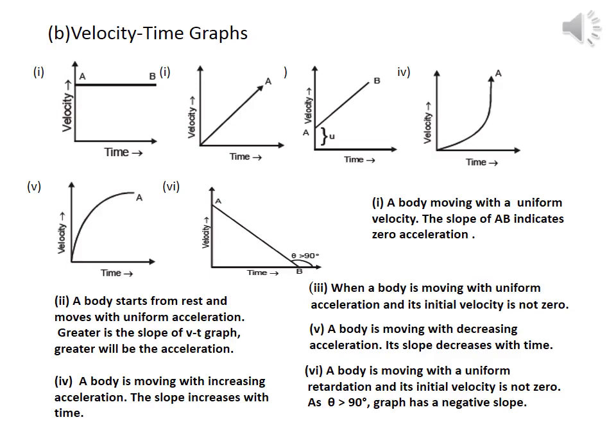to 0. The fourth graph shows that the body is moving with increasing acceleration. The slope increases with time. The fifth graph shows that the body is moving with decreasing acceleration. Its slope decreases with time. And the sixth graph shows that the body is moving with uniform retardation and its initial velocity v naught is not equal to 0. As theta is greater than 90 degrees, the graph has a negative slope.